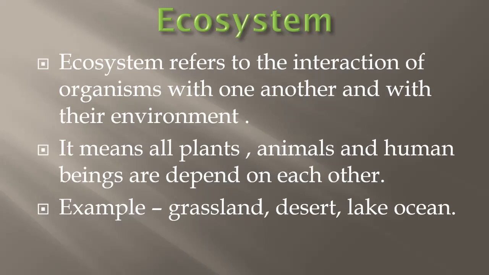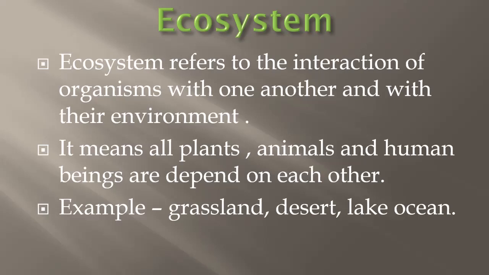Now, students, do you remember the food chain which you studied in your previous classes? In that food chain, right from the small insect to the big animal, each and every one depends on each other. If one of the animals is missing from that chain, the entire chain gets disrupted. So everyone depends on each other.